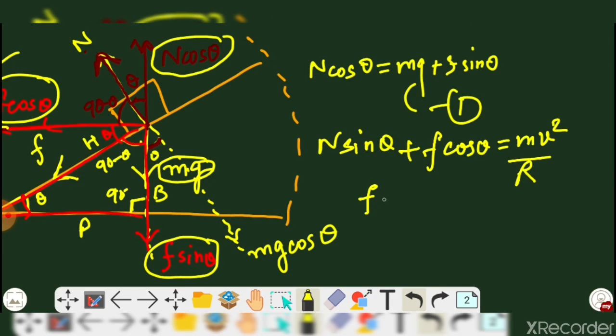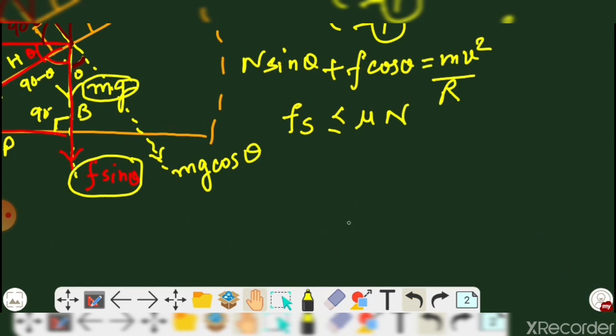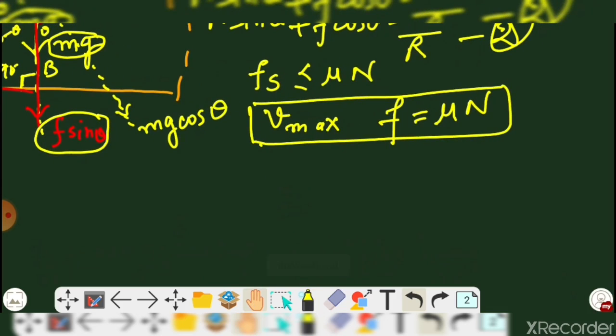And as you know, the static friction should be less than this value, which we have considered. To achieve the maximum, when you want Vmax to be a maximum value, f is equal to mu n, and that is the condition where you can achieve the maximum velocity. Now move on to the expression again.